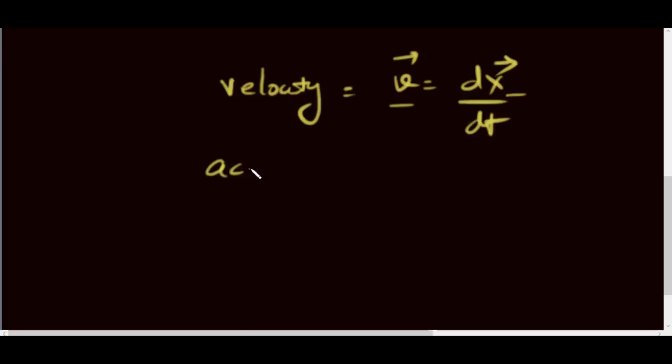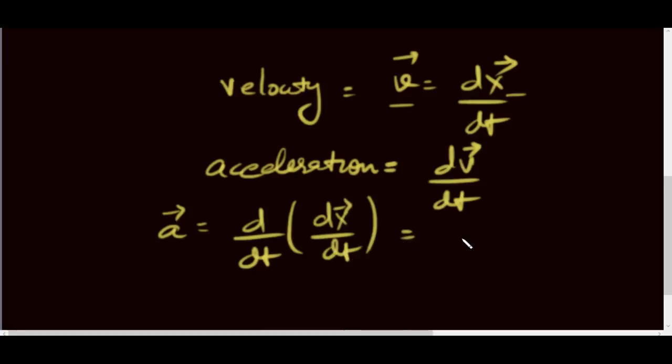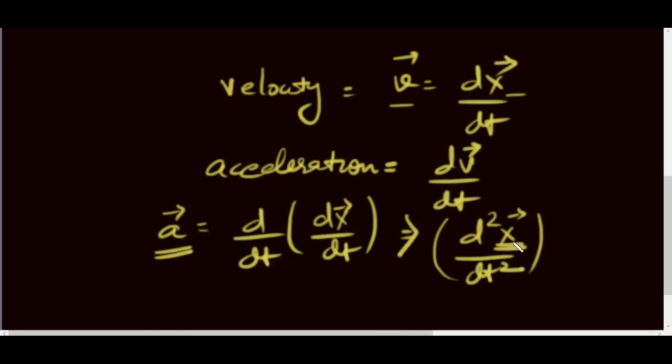And now we have acceleration. Acceleration is the rate of change in velocity. We all know that. So here, we can put the expression of velocity in terms of displacement in the acceleration part. So for example, a would be equal to d over dt, and we put the expression of v here, dx by dt. So we get d square x by dt square. This is the double differential of displacement, and we have acceleration in terms of it. Okay, so we see these are again vectors.